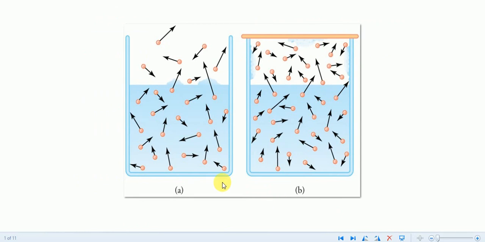Just see this diagram. This is a body of water and these are the molecules. When the temperature rises, this molecular activity will be increased, and because of that some molecules will be ejected into the atmosphere. So in this way evaporation takes place.